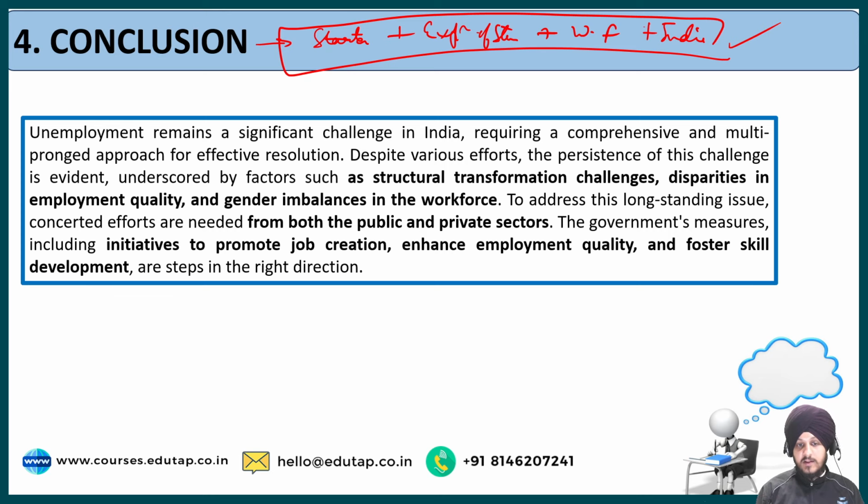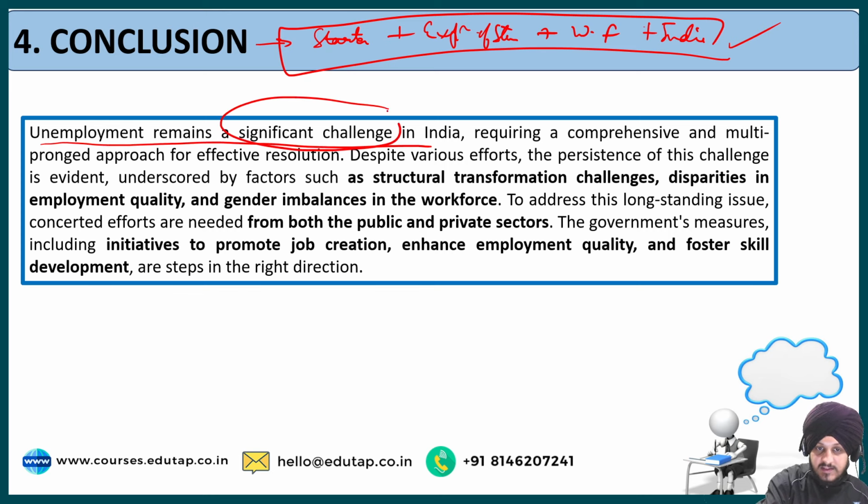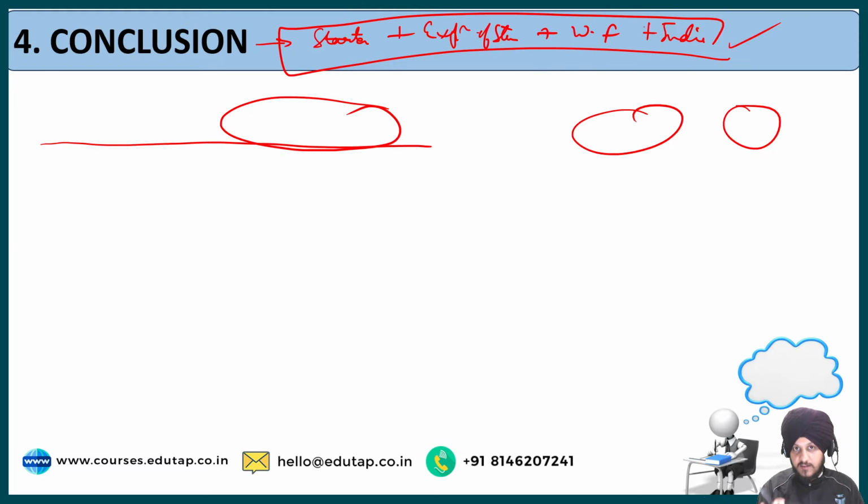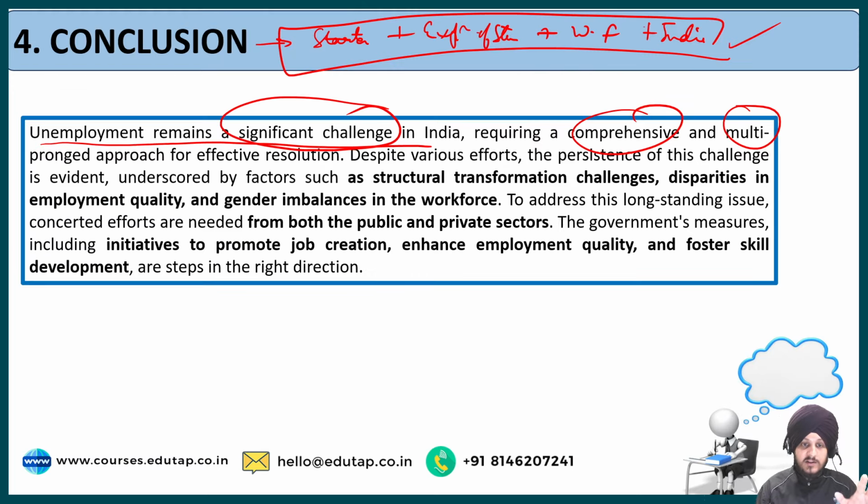So, unemployment remains a significant challenge in India, requiring a comprehensive and multi-pronged approach for effective resolution. What we are doing is addressing the question, that it remains a significant challenge requiring a multi-pronged approach, which was written in the question also. We are taking a stand that yes, we agree with this fact that unemployment is a major challenge. Then we are going to give an explanation of the starter point: why we take that stand, why we think so.